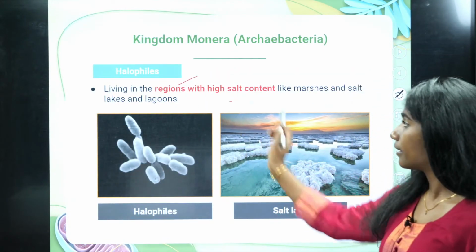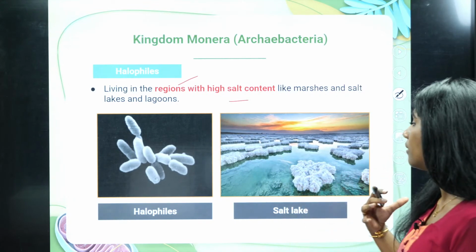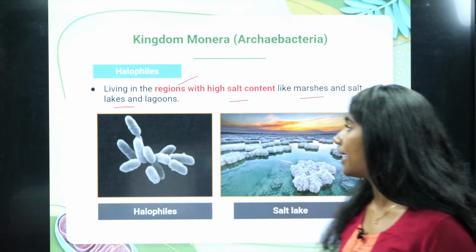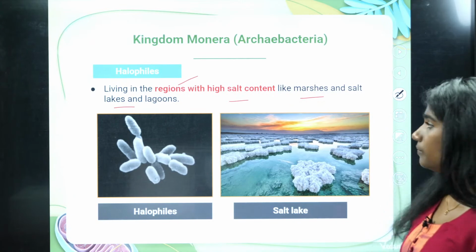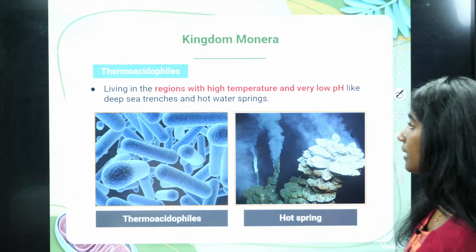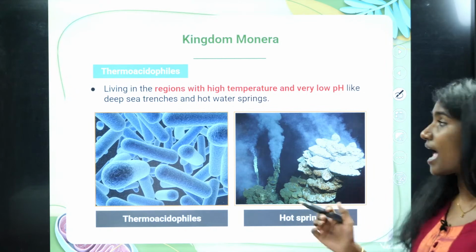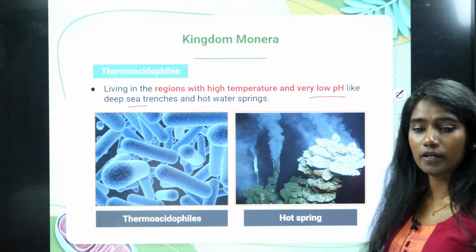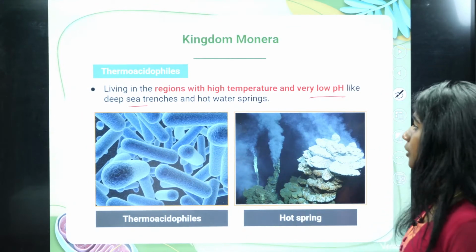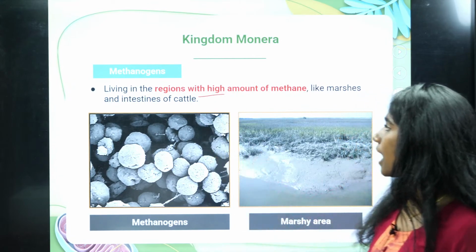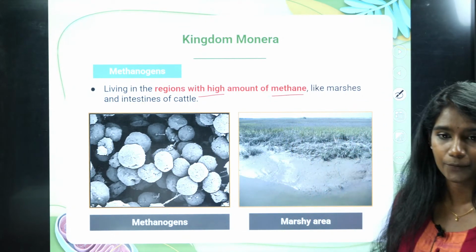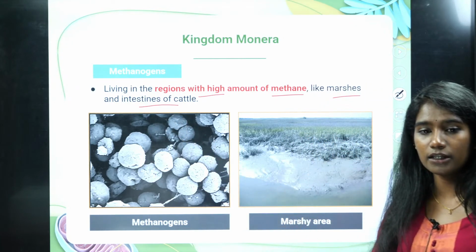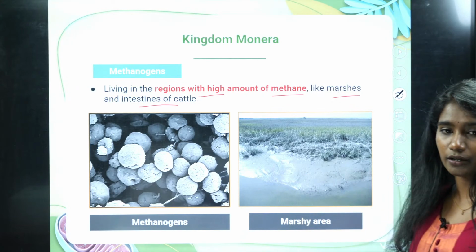Halophiles can survive in high salinity conditions, like marshes and also salt lakes and lagoons. Then thermoacidophiles can withstand high temperature as well as low pH, like in deep seas and hot water springs. And then methanogens are present in regions with a high amount of methane, like marshes and also the intestines of cattle. You get to see such archaebacteria there.